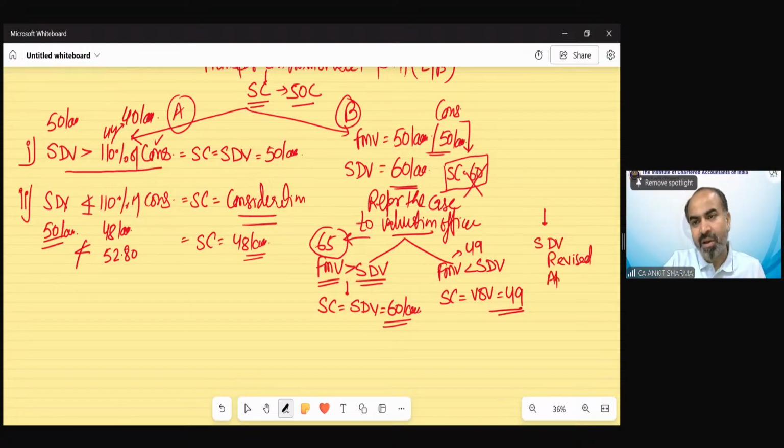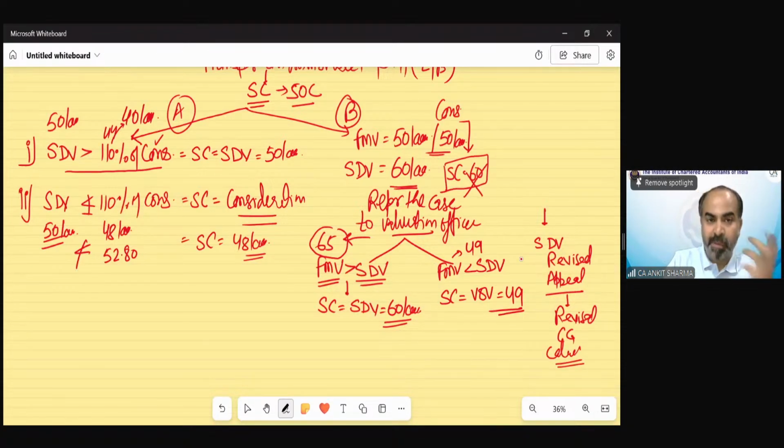In any appeal or in any case, if the stamp duty value has been revised, then we have to take the revised value for the purpose of capital gain calculation. For the purpose of examination, if this is the case in which FMV is less than stamp duty value, then there will be information in the question that the case has been referred to the valuation officer. Then if he says that the fair market value exceeds the stamp duty value, you will take the stamp duty value as the sale consideration.